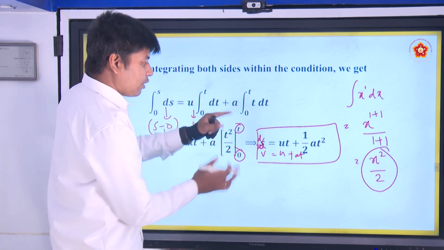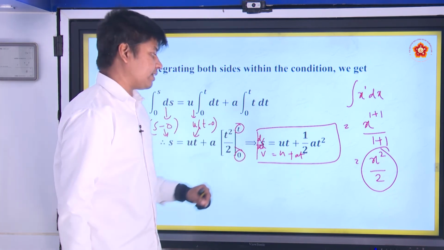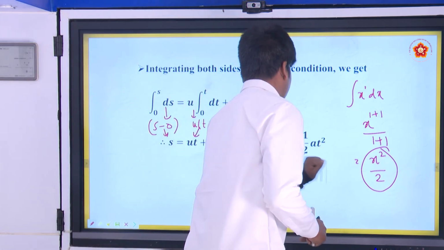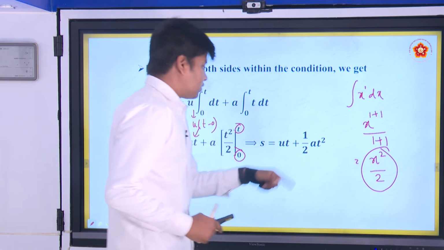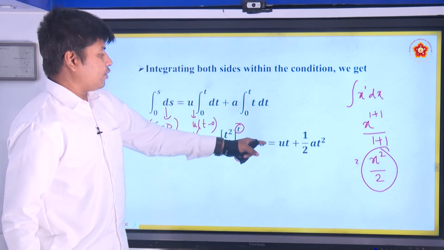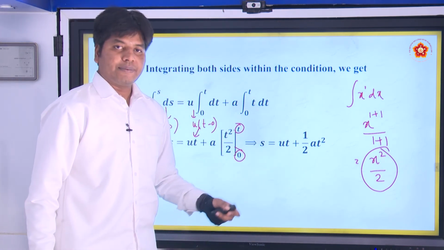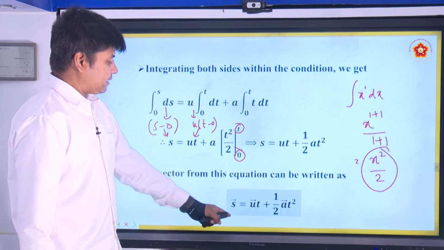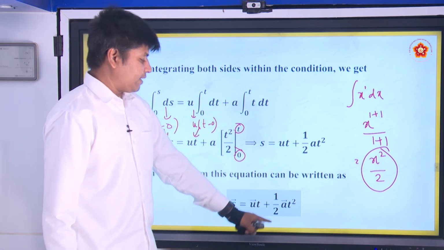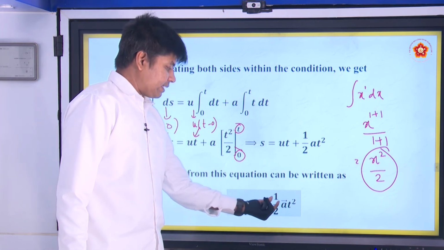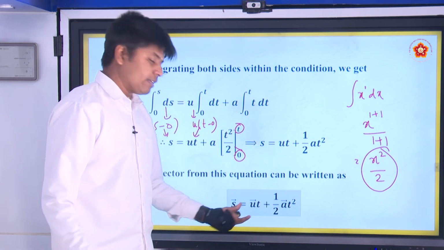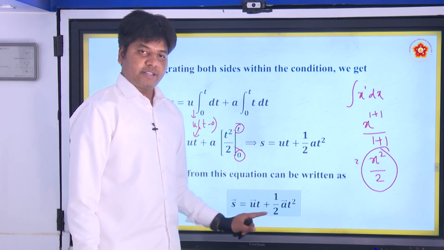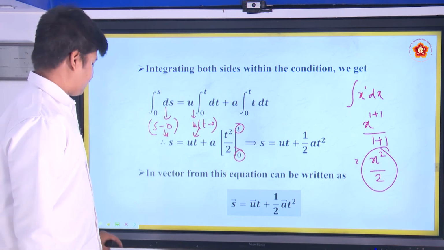So this is how the two are related, we need to understand that. Okay. Now you can see s equal to ut plus half at square came. So if you want to write it in the vector form, s is equal to ut plus half at square. Here t is nothing but a scalar, it is just a magnitude, so there is no dot product here. So this is the vector form.